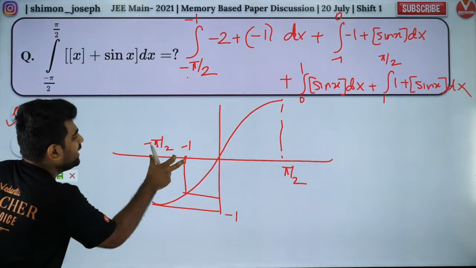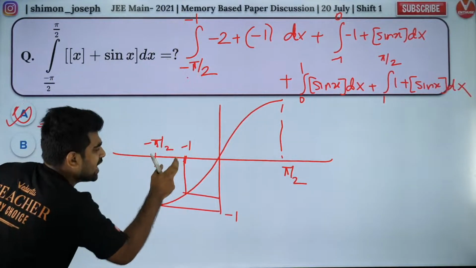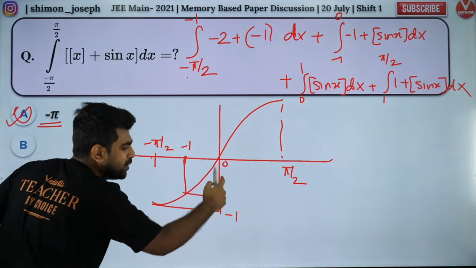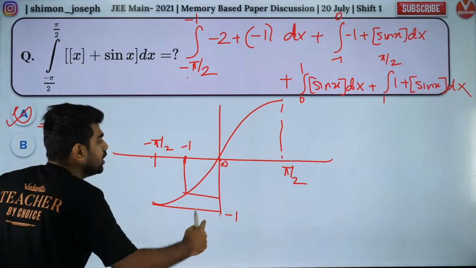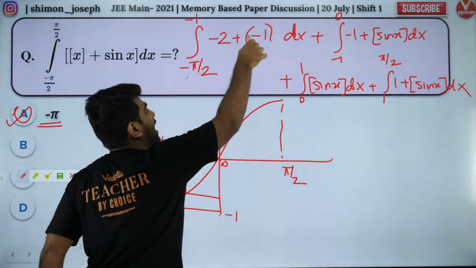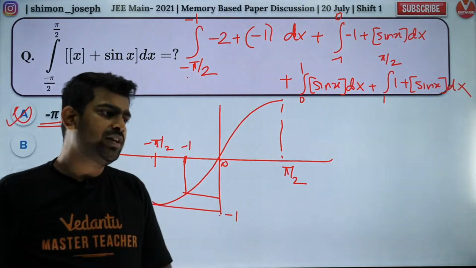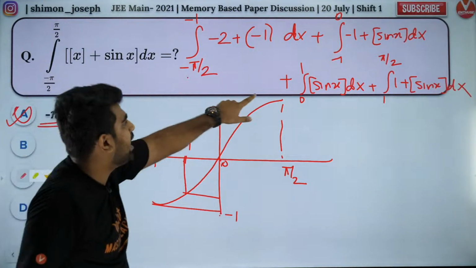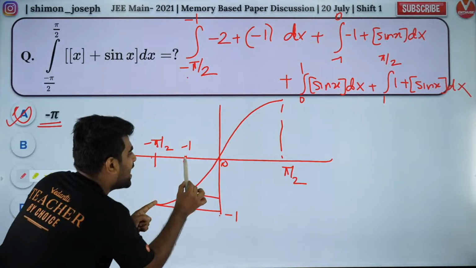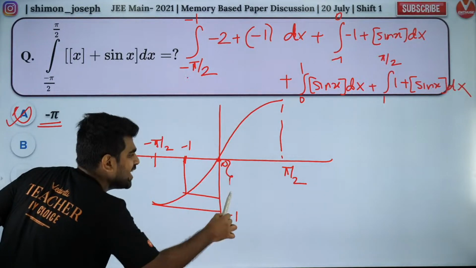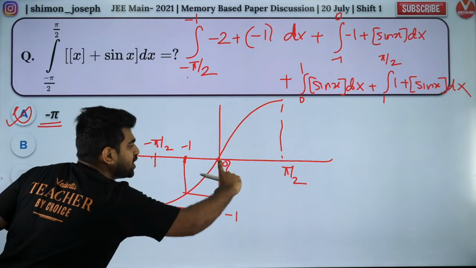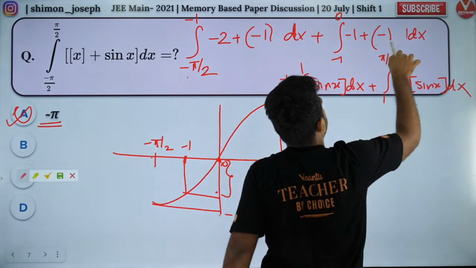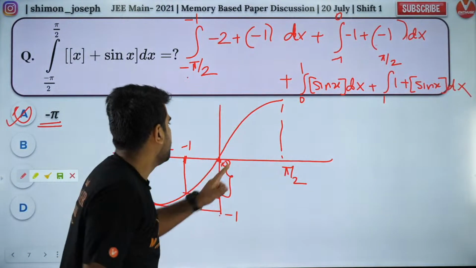Beautiful. Because in this interval, sine x is negative, and it is between 0 and -1. So if it is between 0 and -1, box of sine x will be -1. Fantastic, right? Did you all get it? Everybody? So the same way, now look at the interval between -1 to 0. Here also sine x is negative. If it is negative, then box of sine x will be -1. Again, here also box of sine x will be -1. That's it.